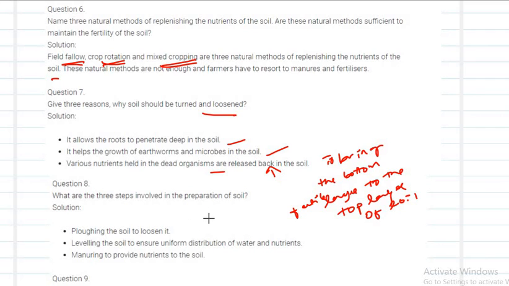What are the 3 steps involved in the preparation of soil? First we have to plow the soil. Next we have to level the soil. Next we have to add manure in order to provide the essential nutrients.